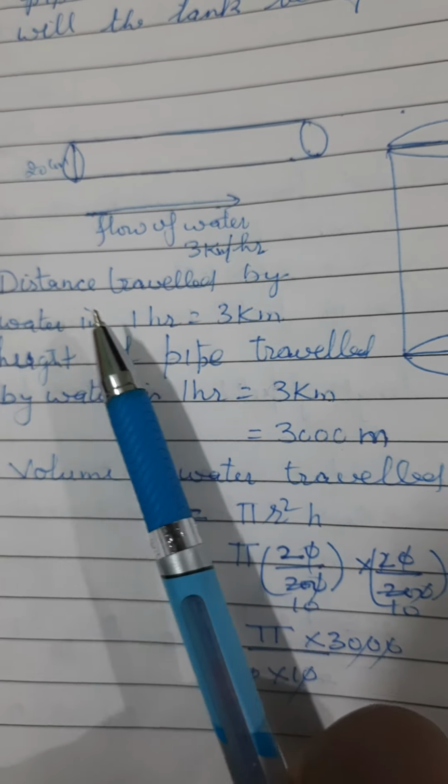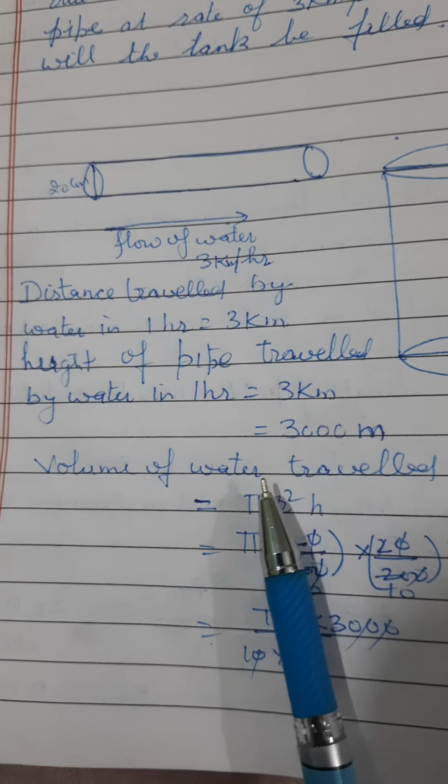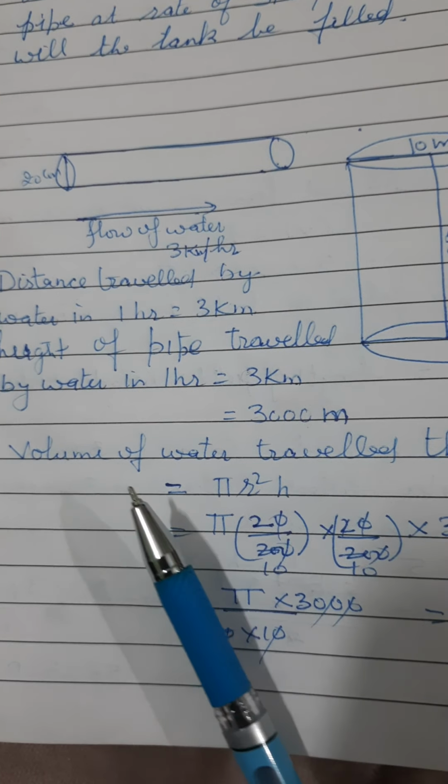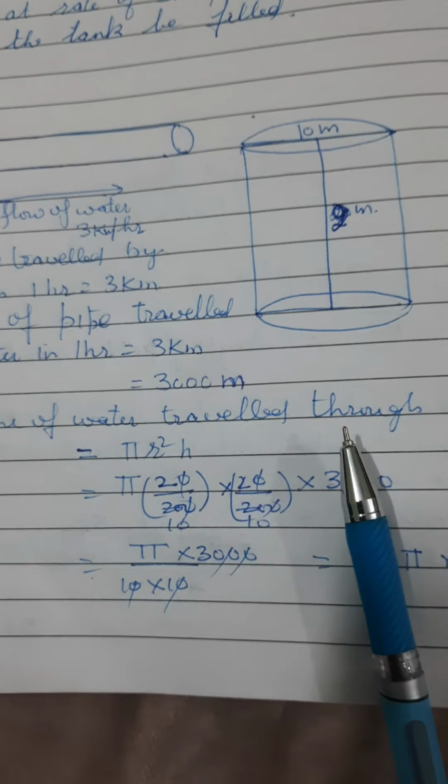This is the height of this pipe. You can see the water is traveling from this pipe in this shape, then it is the height of the pipe. The height of pipe traveled by water in 1 hour is equal to 3 kilometer, means 3000 meter. Then the volume of water traveled through the pipe in 1 hour will be equal to pi r square h, because it is a cylindrical pipe. The volume of water will be equal to the volume of the pipe up to a height of 3 kilometer, that is pi r square h.